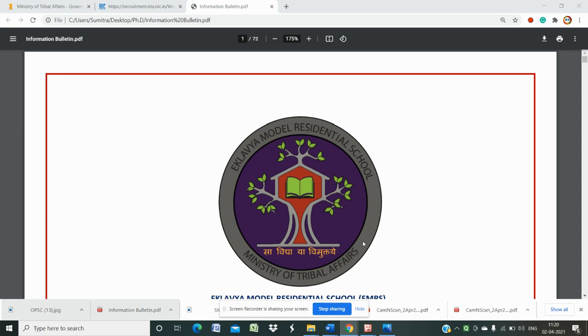Are you waiting for the model question paper of Eklavya Model Residential School? Are you waiting for the previous year question, the selection procedure? Yes, you are on the right track. So guys, today we are going to discuss the previous year question, the selection procedure, the exam pattern, and the online application procedure details of the Eklavya Model Residential School teaching post vacancy.